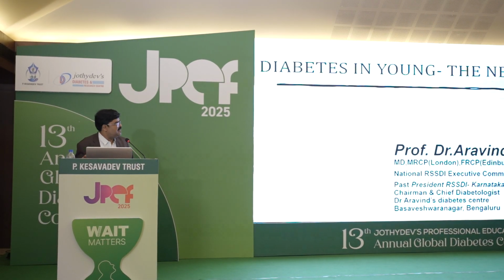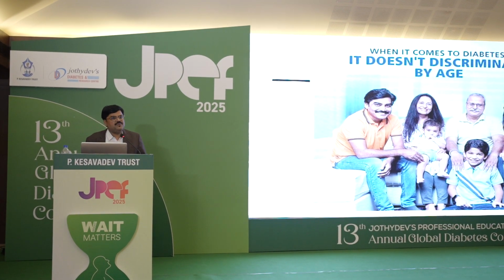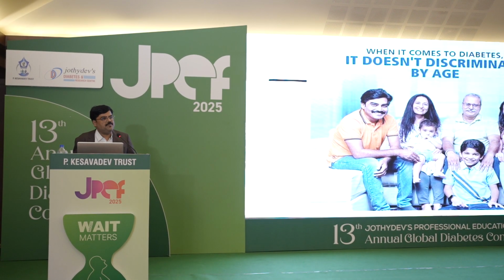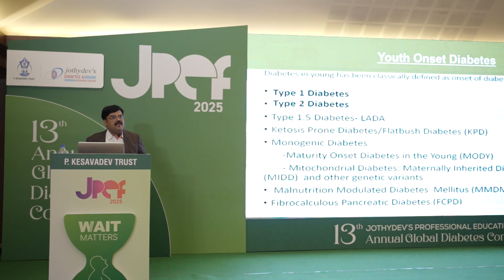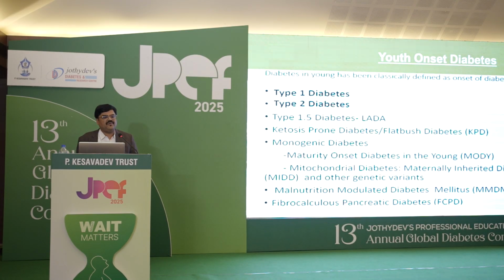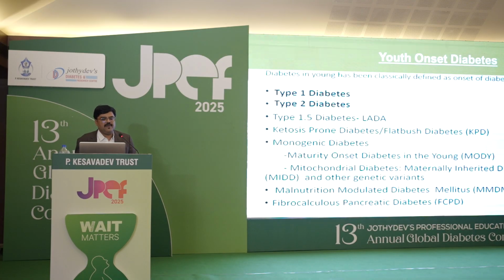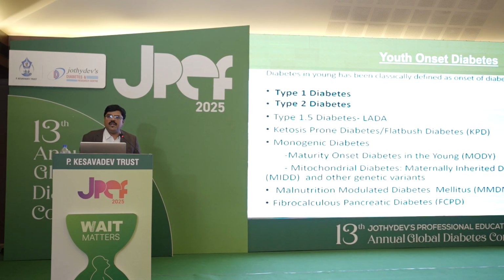So, diabetes in young, the new shift. It's a global challenge. When it comes to diabetes, it doesn't discriminate by age. Diabetes in young has been classically defined as onset of diabetes less than 35 years, like type 1 diabetes, type 2 diabetes, type 1.5 diabetes, that is LADA, ketosis-prone diabetes, that is flatbush diabetes, monogenic diabetes, that is maturity onset diabetes of the young, mitochondrial diabetes, that is maternally inherited diabetes and